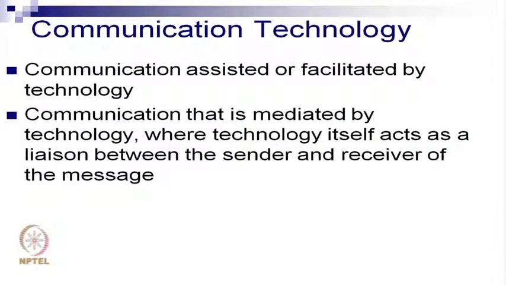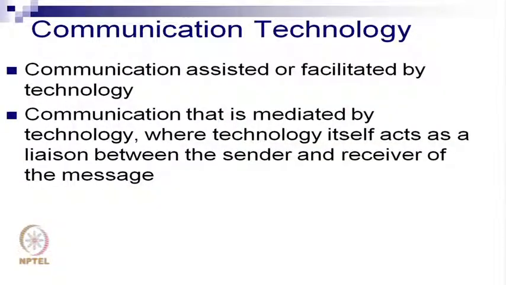Communication technology can be of two types. It could be communication assisted or facilitated by technology. Let's think of some examples. Maybe voicemail could be a form of communication that is assisted or facilitated by technology. Technology doesn't alter the communication as such, it just helps store the communication.